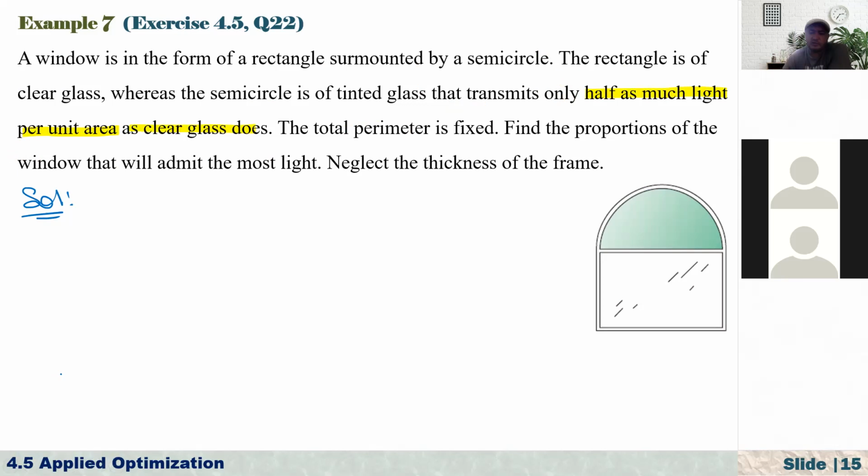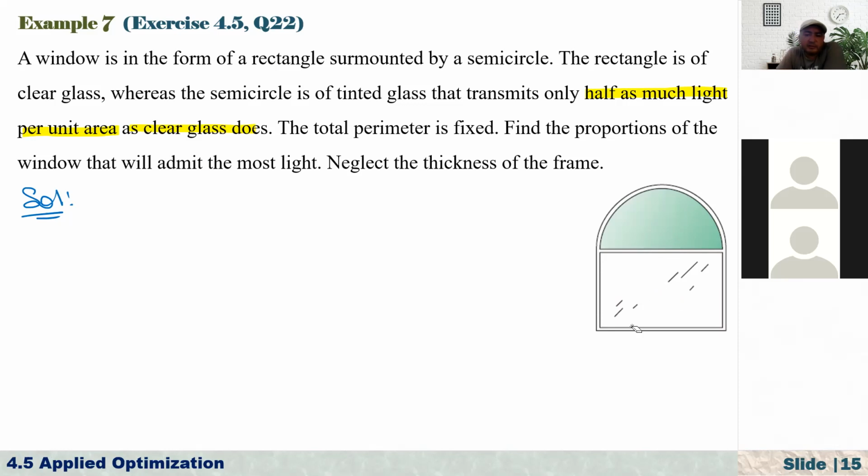It means that if you're measuring light, for example, let's say units, if you just take 1 unit area of this one and also 1 unit area, and from this rectangular part, let's say 1 unit area of the light is passing through this, and here 2 units of light is passing, no, sorry, it's just the opposite. If this one has 2 units of light passing through this window, and here we have only 1 unit of light passing through this window, it means this.